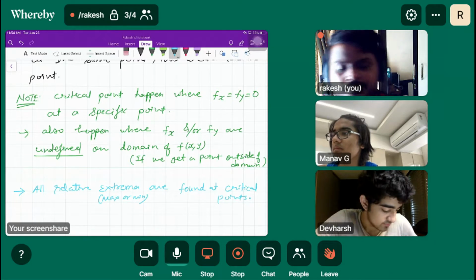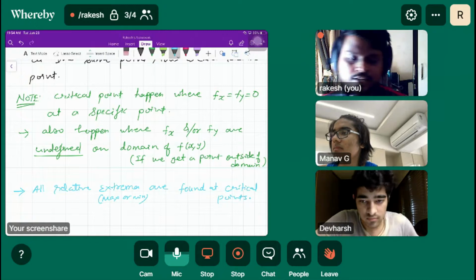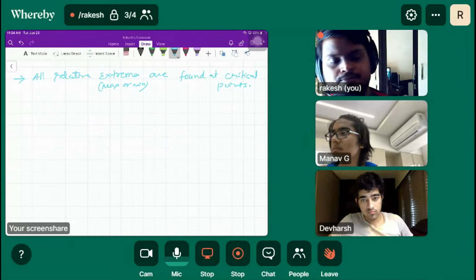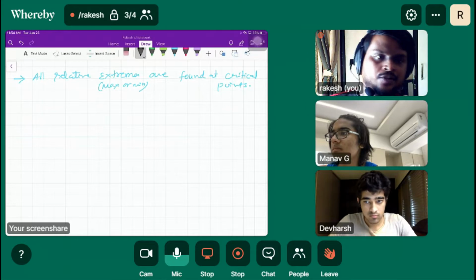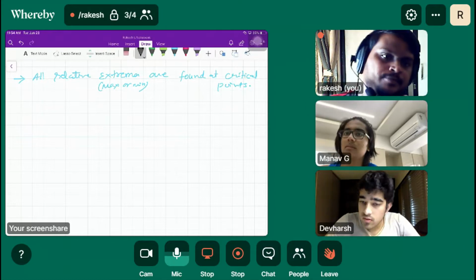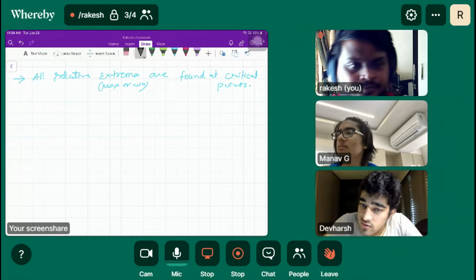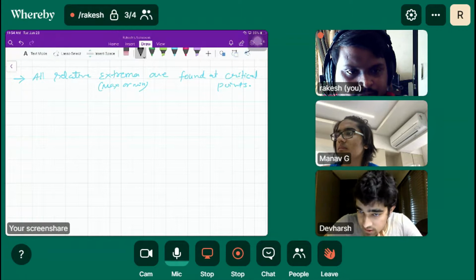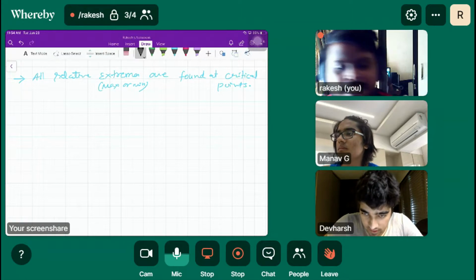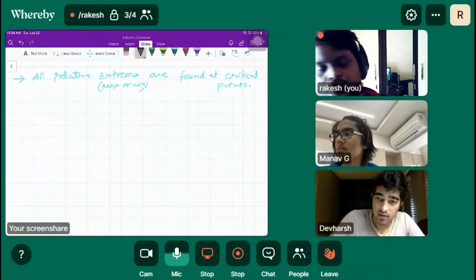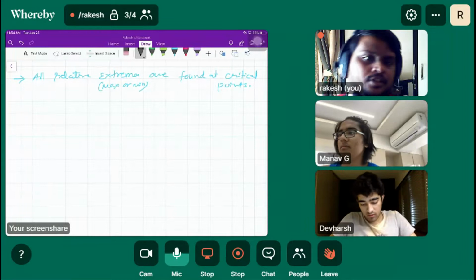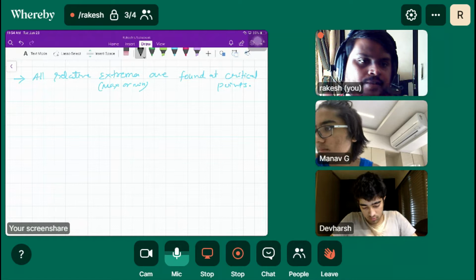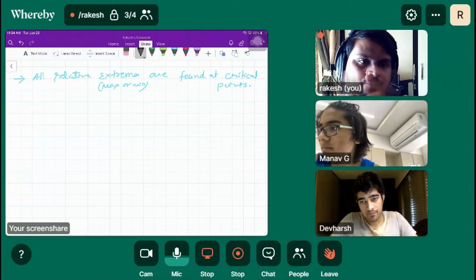Okay, so now what is the second order derivative, and why is it so important? How does it help you find out maxima or minima? The second order will tell you whether it's a maxima or minima, because the first will only tell you the critical point. That also gives you whether the point is maximum or minima, but for that you have to find the value of f dash x for the neighboring points of the critical point.